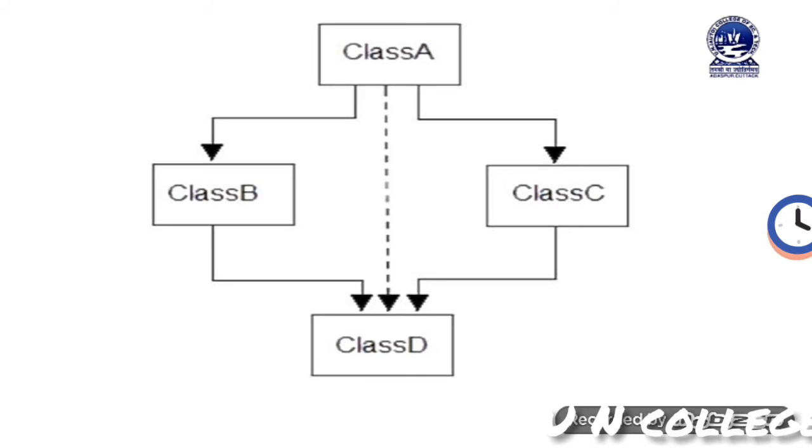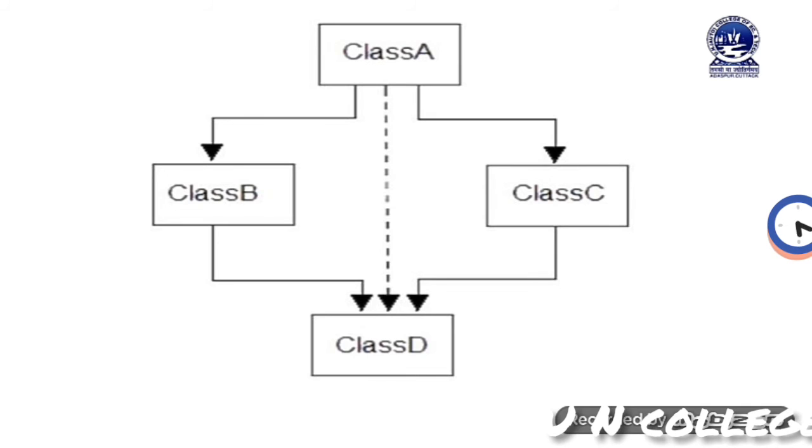Here you can see one representation or example of multipath inheritance. Class A is the parent, then class B and class C are the child classes. Then from class B and class C again we are inheriting another class, that is class D. It means that here class D is inheriting the properties of class B and also inheriting the properties of class C. It means that it is inheriting the properties of class A twice.